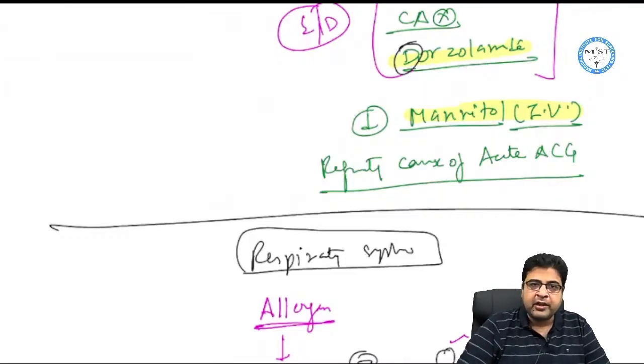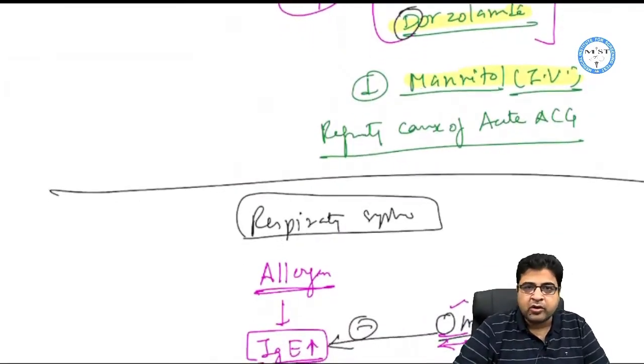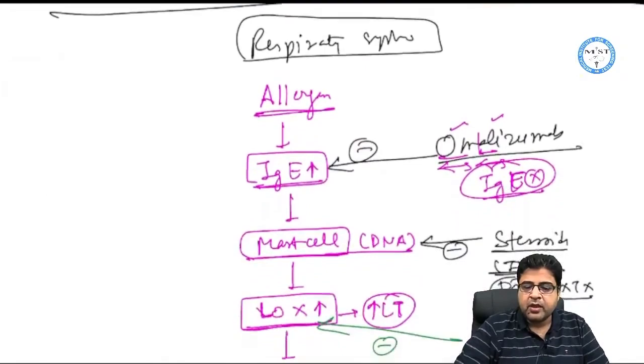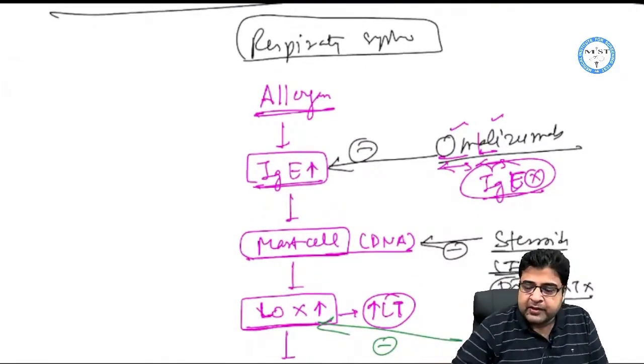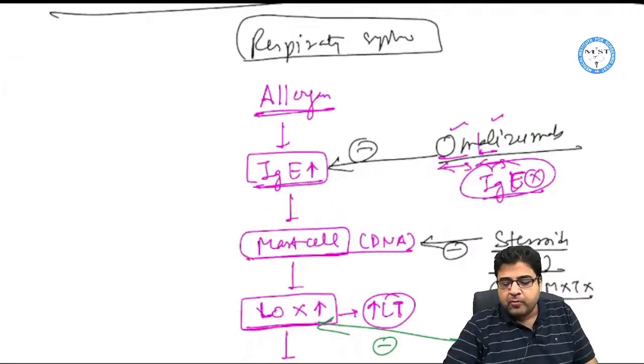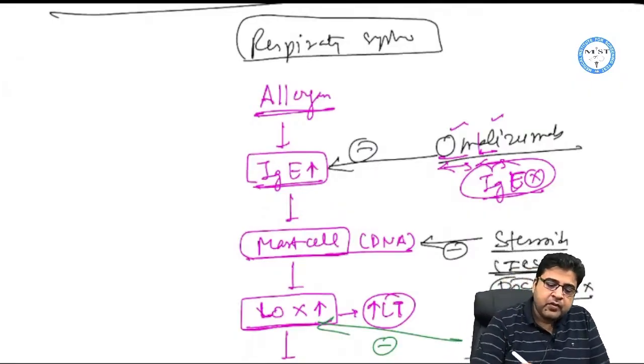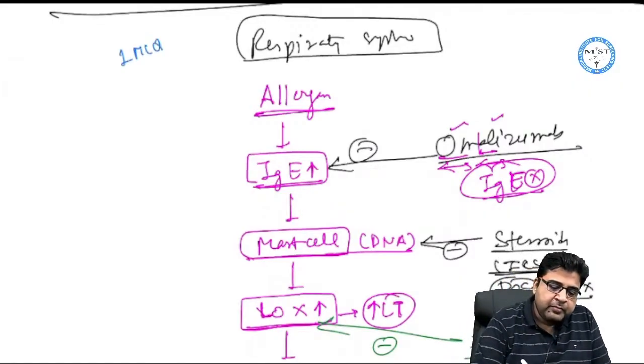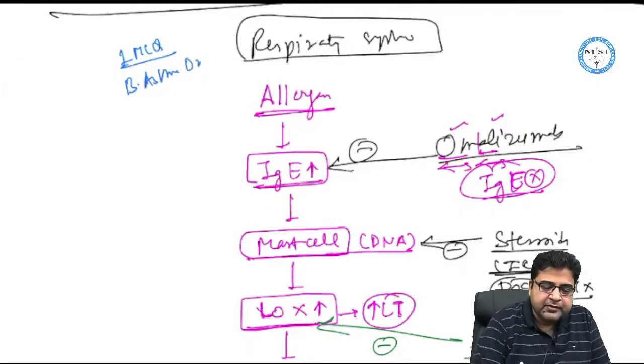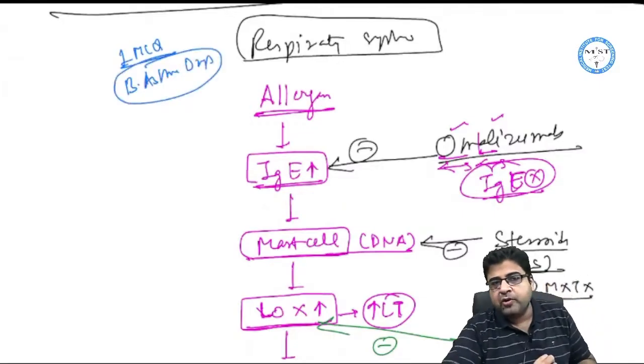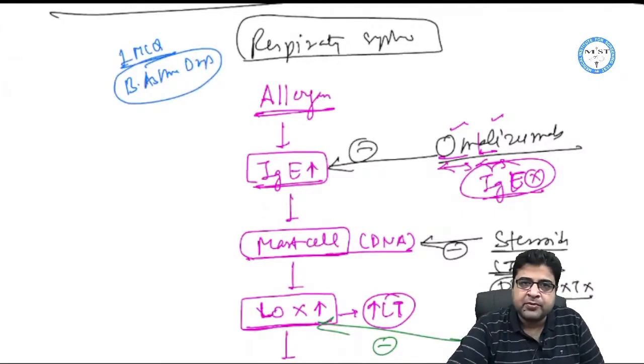That is all about anti-glaucoma drugs, and the topic is autonomic system. So this topic is over. Next topic is respiratory system. From this topic one MCQ will be asked, and mostly the question will be from bronchial asthma drugs. So for the drugs which we use for bronchial asthma, every year you get one MCQ.